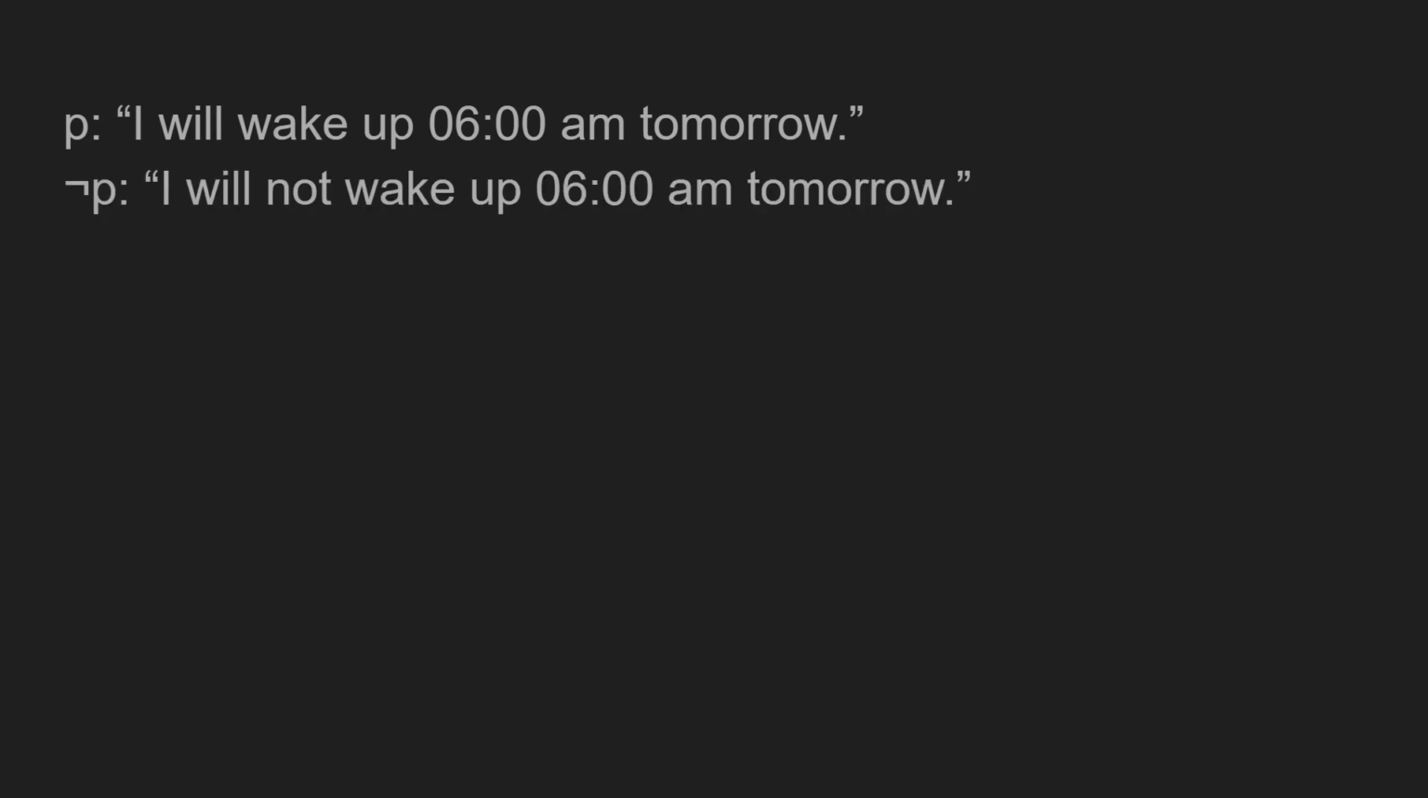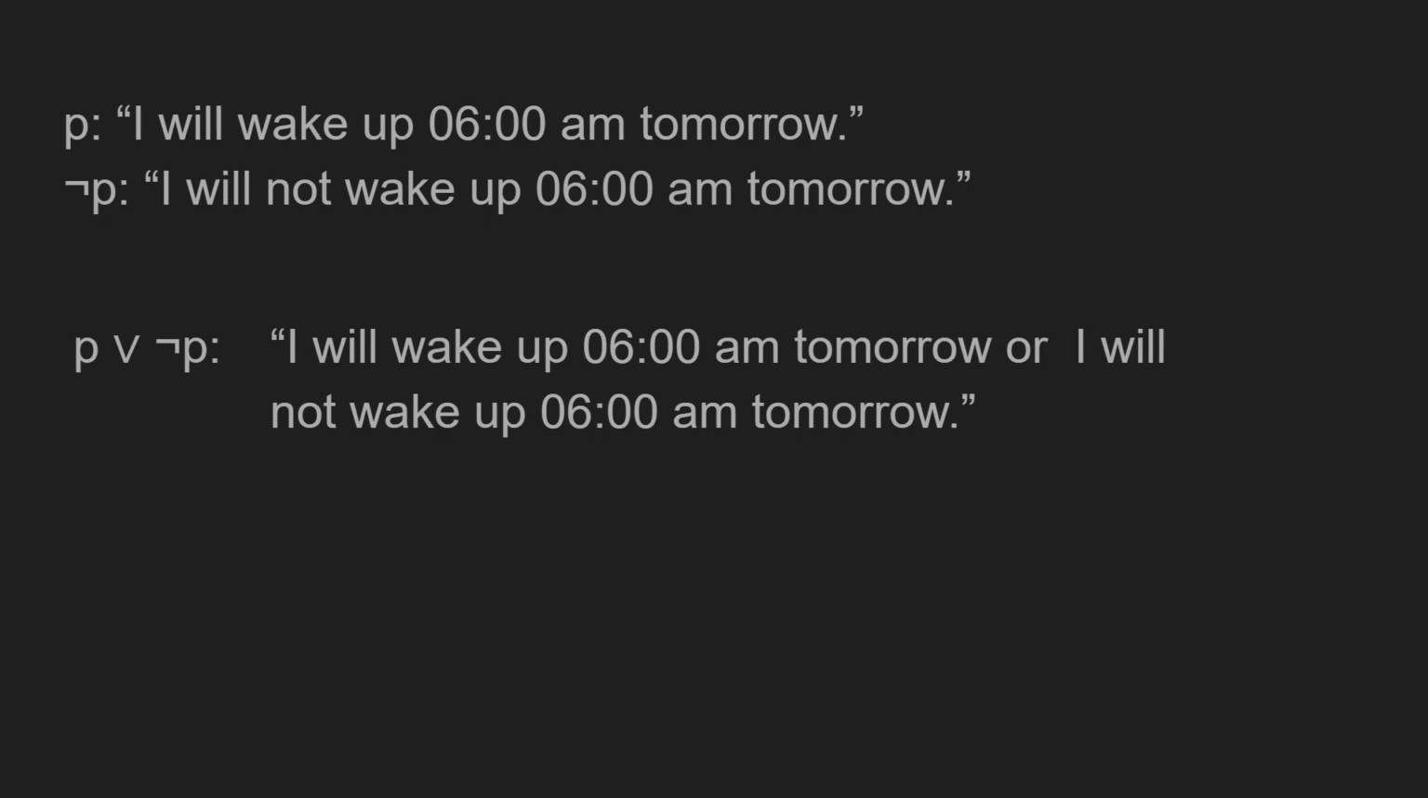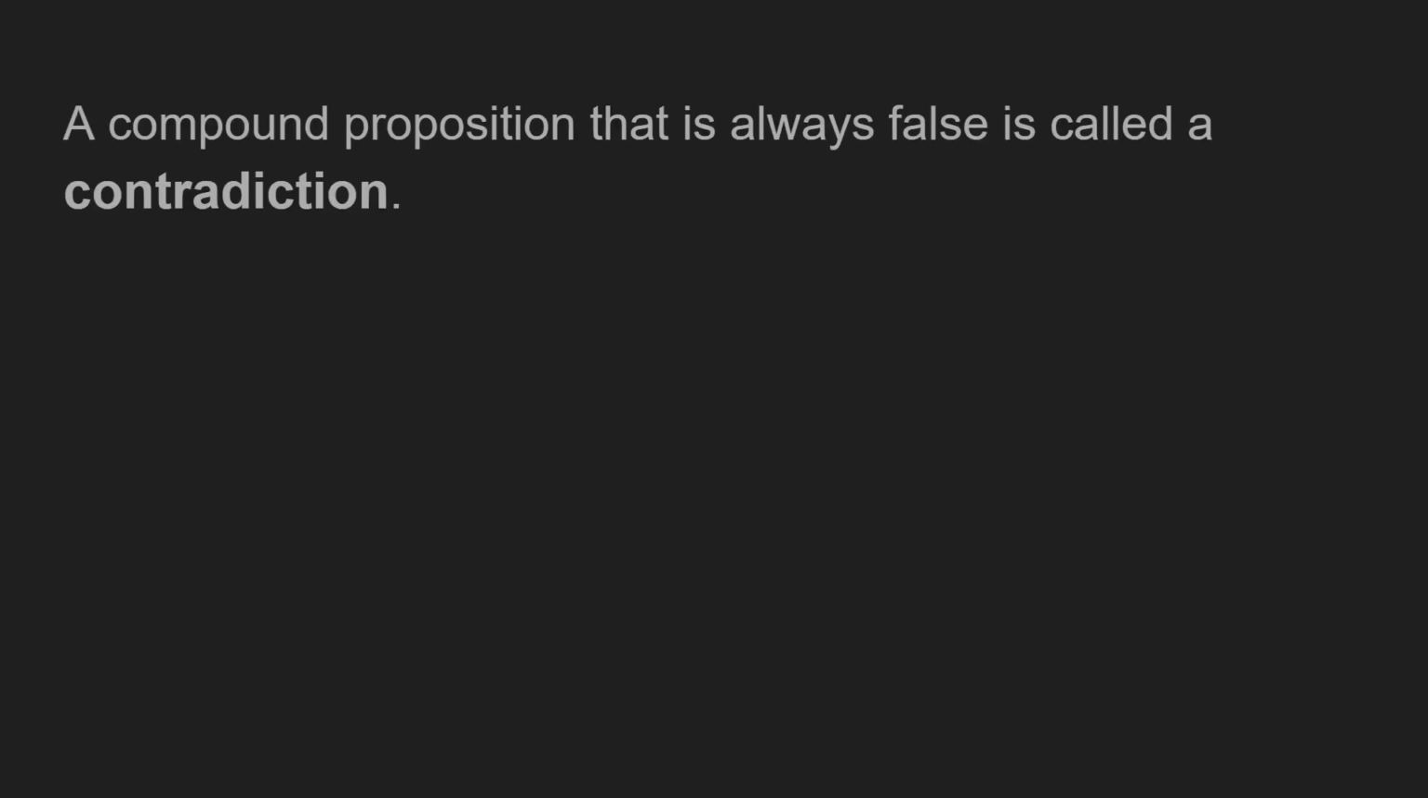Let's do an example. P: I will wake up at 6 a.m. tomorrow, and the negation of this proposition will be: I will not wake up at 6 a.m. tomorrow. If we do an OR operation, that becomes: I will wake up at 6 a.m. tomorrow, or I will not wake up at 6 a.m. tomorrow. This proposition's output will always be true. So this is a tautology.